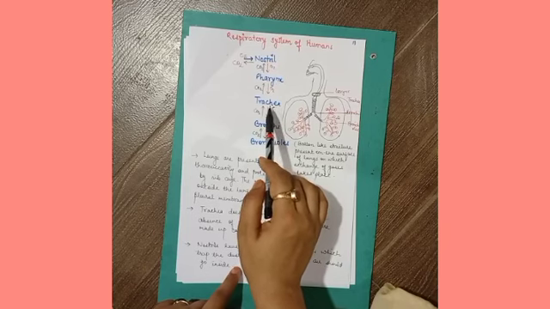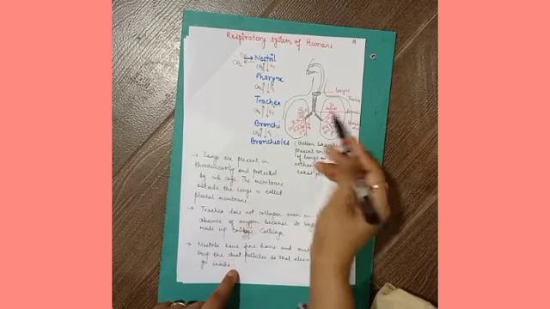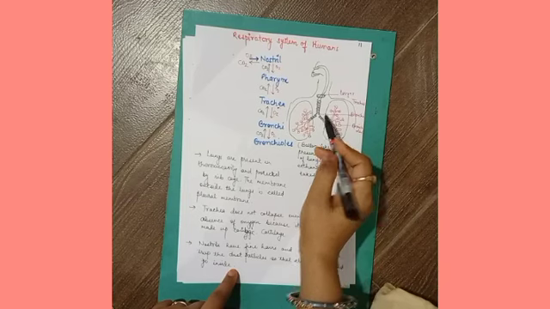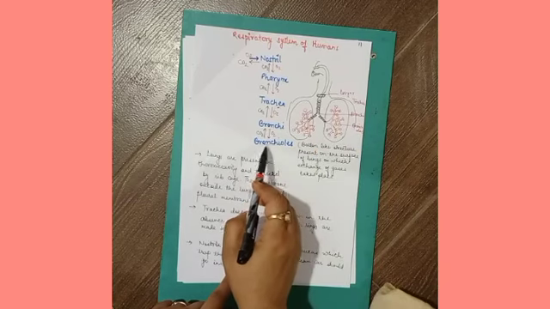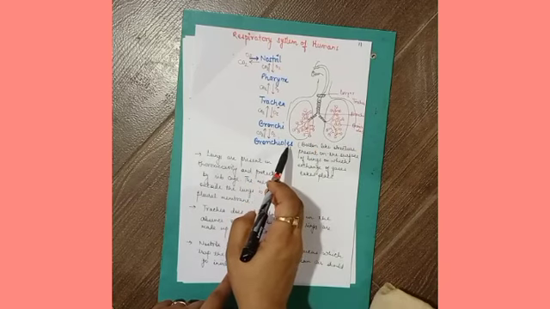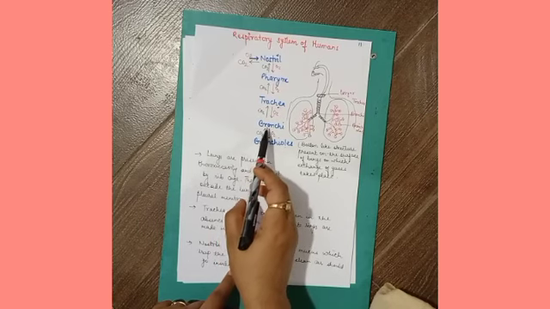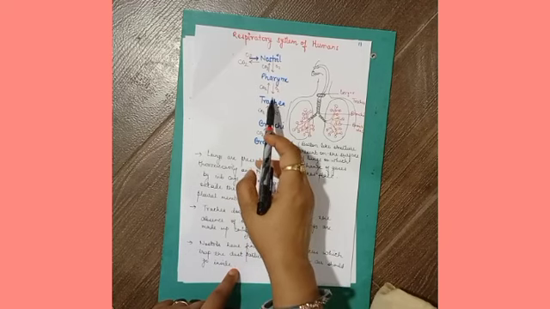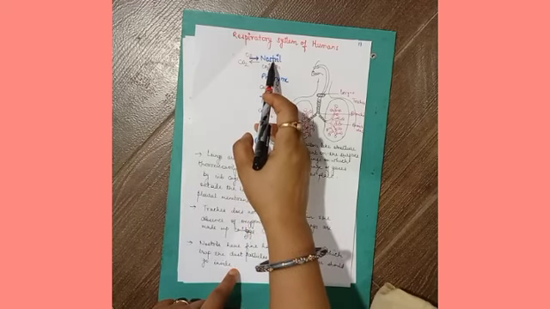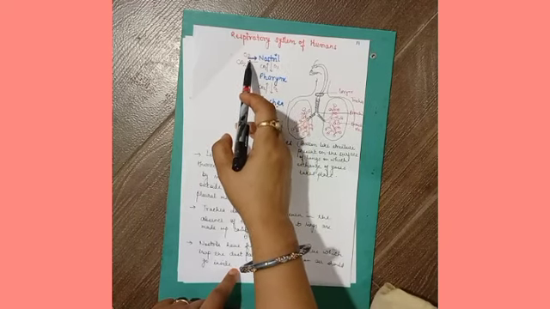From the windpipe, it will come to the bronchi. These are called bronchi. And from the bronchi, it will come to the bronchioles. Similarly, when the carbon dioxide concentration is more in the body, then carbon dioxide will diffuse outside the body from bronchioles to bronchi, bronchi to trachea, trachea to pharynx, and from the nostril it comes outside the body.